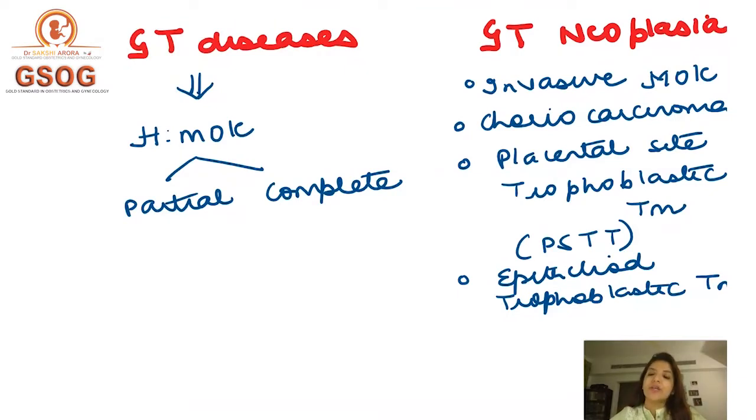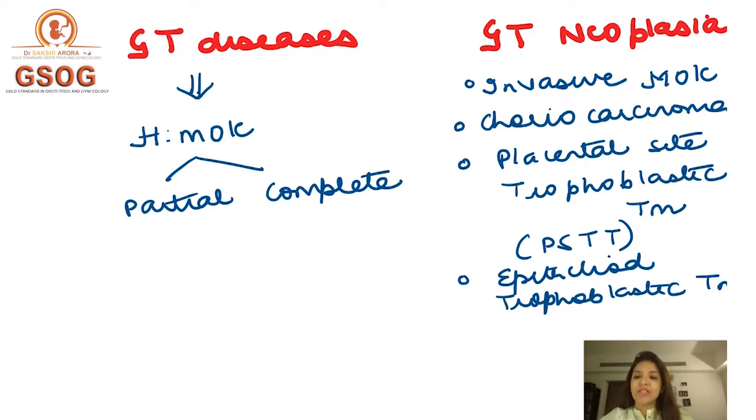So before I start telling you about the details of molar pregnancy, remember that molar pregnancy comes under gestational trophoblastic diseases. Right, so we have actually two categories. We have gestational trophoblastic diseases and we have gestational trophoblastic neoplasias. In gestational trophoblastic diseases, you get H mole, hydatidiform mole, or what you say as a molar pregnancy. I want all of you to write this. Gestational trophoblastic diseases, that is H mole. Now H mole can be a partial mole or it can be a complete mole, right?